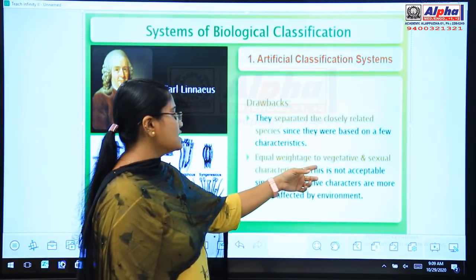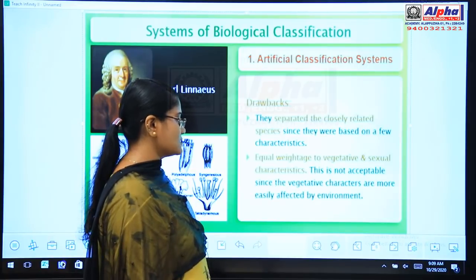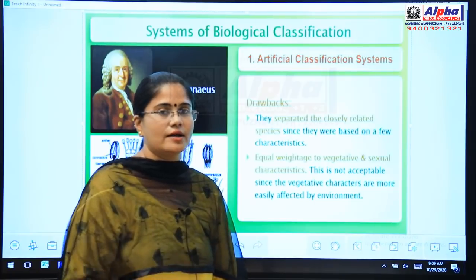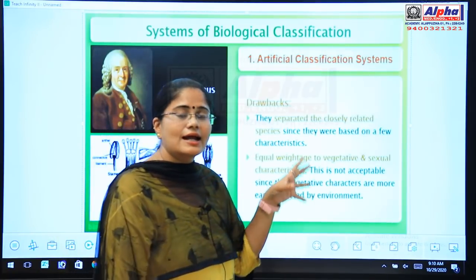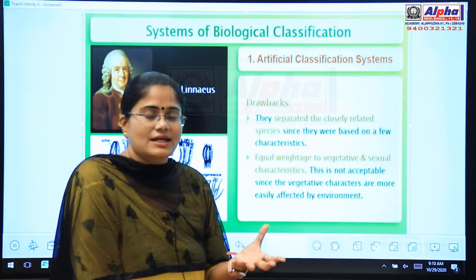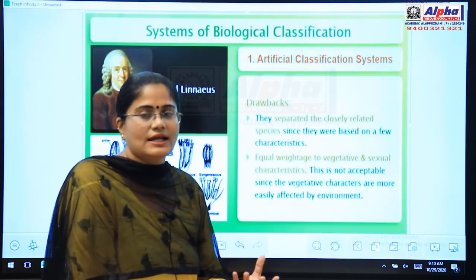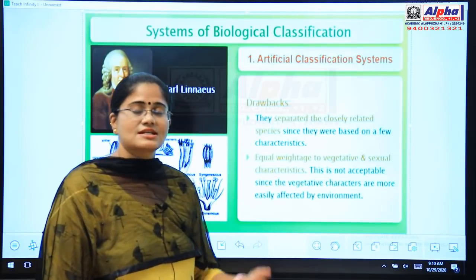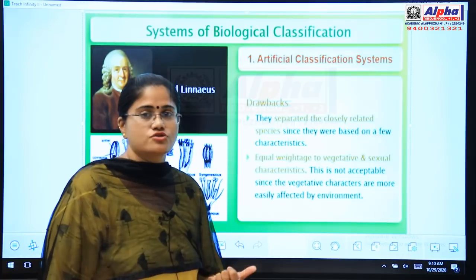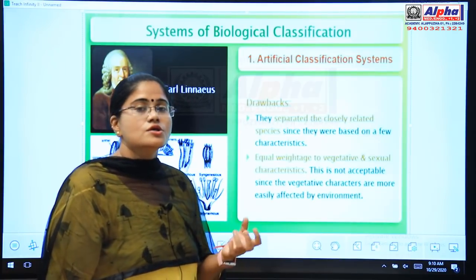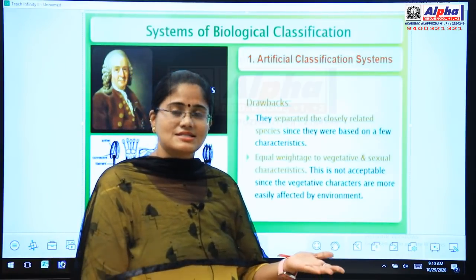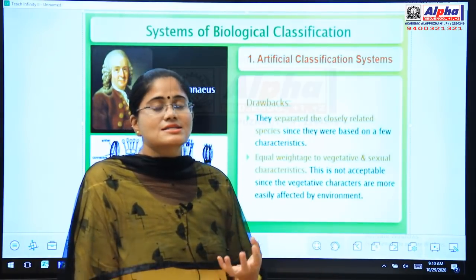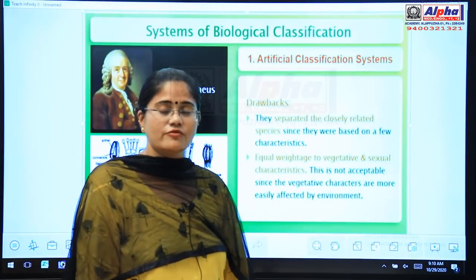And then equal weightage to vegetative and sexual characteristics. This is not acceptable since the vegetative characters are more easily affected by the environment. Here Linnaeus focused on both vegetative characters, meaning the morphological characters, and also on the sexual characteristics, that is, the androecium structure. Androecium means the sexual unit. So both the vegetative characters and the sexual characters were considered by Linnaeus in this artificial system of classification.